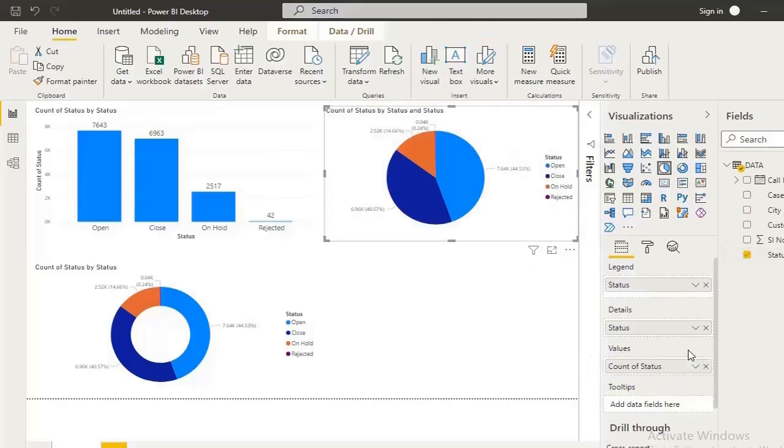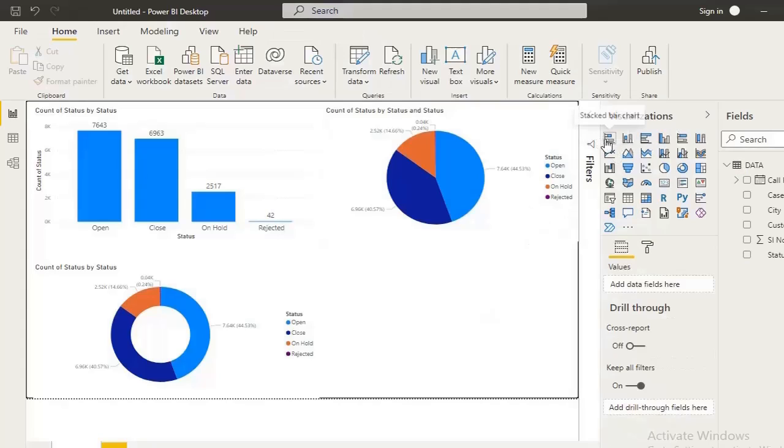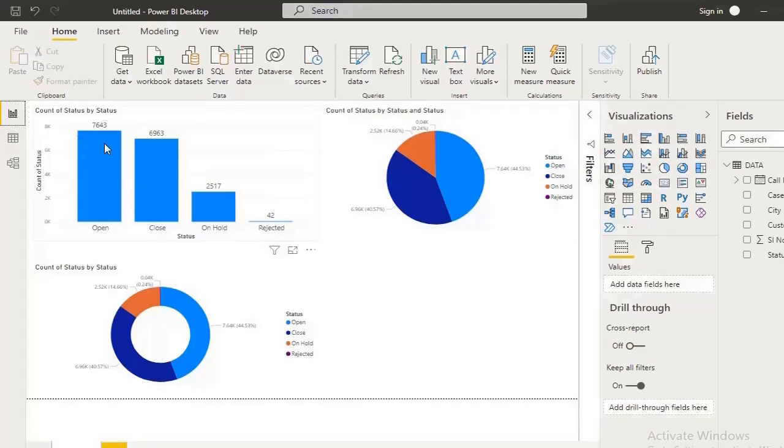And status in values. So guys, in this module, we are understanding how we can import the data and how we can create charts and graphs with the data that we imported. As we can see, we have a different number of visualizations available over here. So guys, this is just the starting of Power BI, and we have many more things to explore in Power BI, and I'm going to share all these things in my next video.